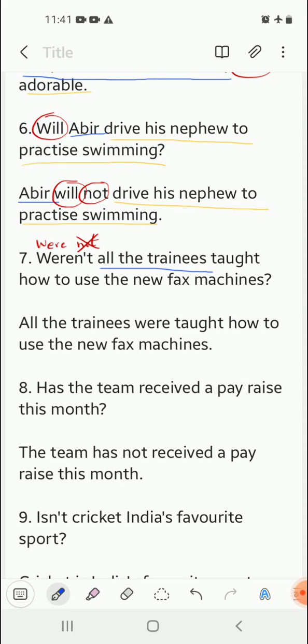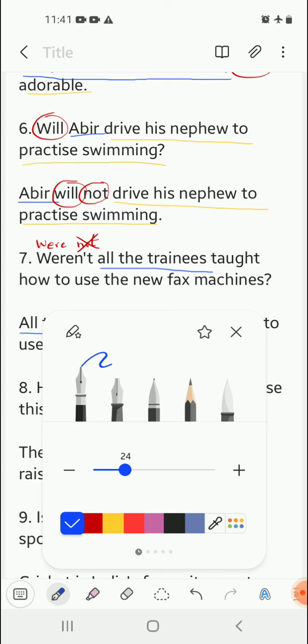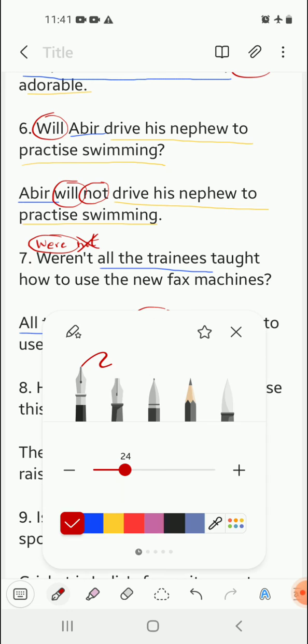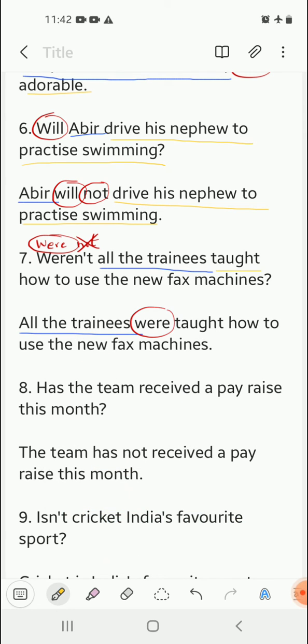So we will start the sentence with all the trainees, and then we are going to add this word with which the question had started. So were. Not will not be there, of course. And the rest part of the sentence remains the same. Taught how to use the new fax machines.